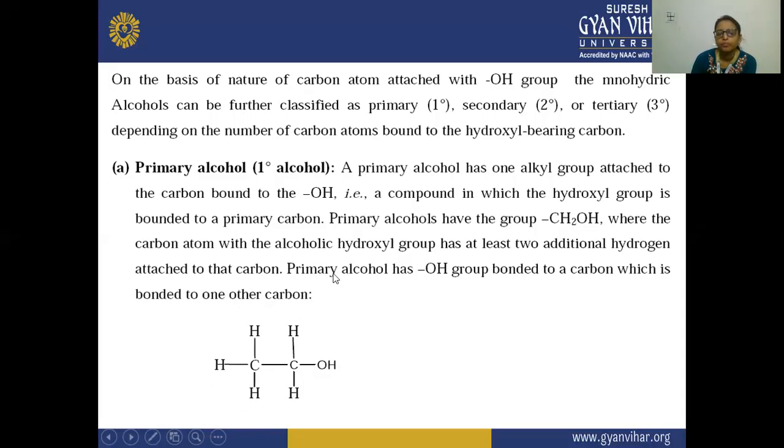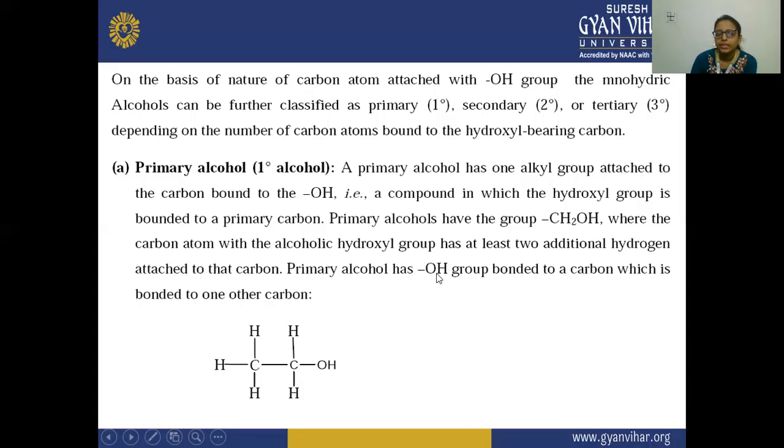This is your primary carbon. Primary alcohols have the group CH2OH, where the carbon atom with the alcoholic hydroxyl group has at least 2 additional hydrogens attached to it. You can see this carbon atom which is bonded to the OH functional group has 2 hydrogen atoms bonded to it.